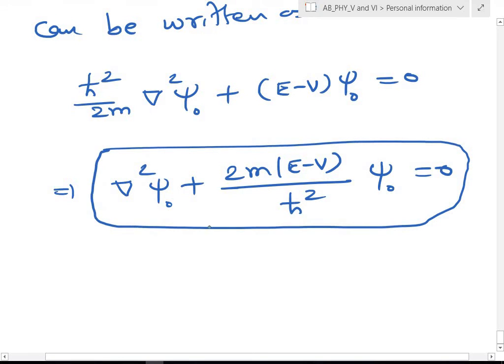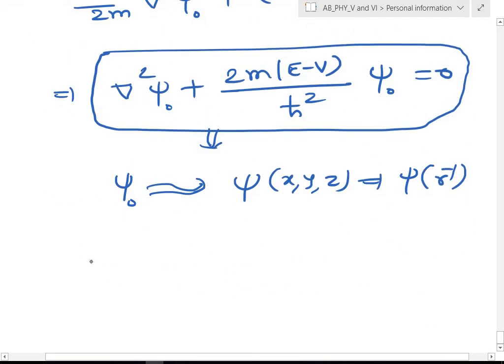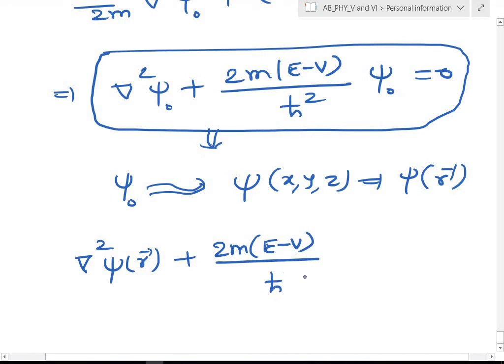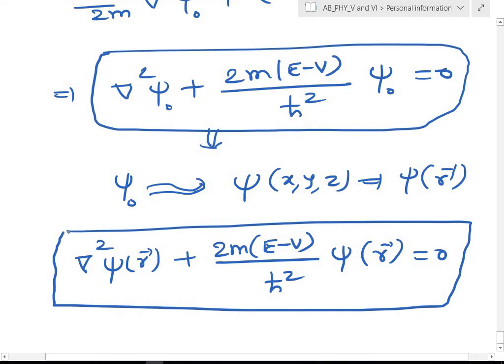Now you can drop that psi naught. So drop that psi naught. That is, I'll write psi naught now simply as psi only. It has only x, y, z coordinates, that you can write as psi of r. So with this, it can be written as del square psi of r, plus 2m (E minus V) by h square into psi of r is equal to 0. This you remember, this is enough for us.